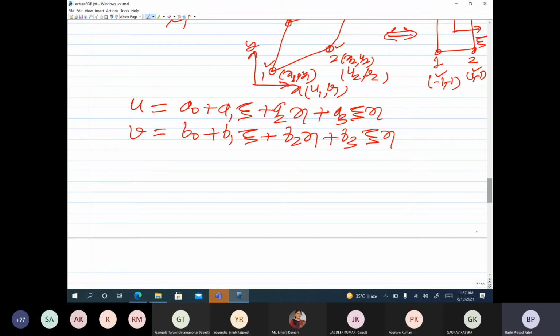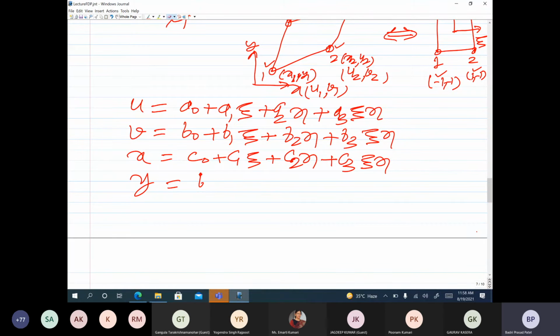So we need also the relationship between x and y. So x is also written in terms of xi and eta. So x is equal to c0 plus c1 xi plus c2 eta plus c3 xi eta, and y is written as, say, d0 plus d1 xi plus d2 eta plus d3 xi eta.